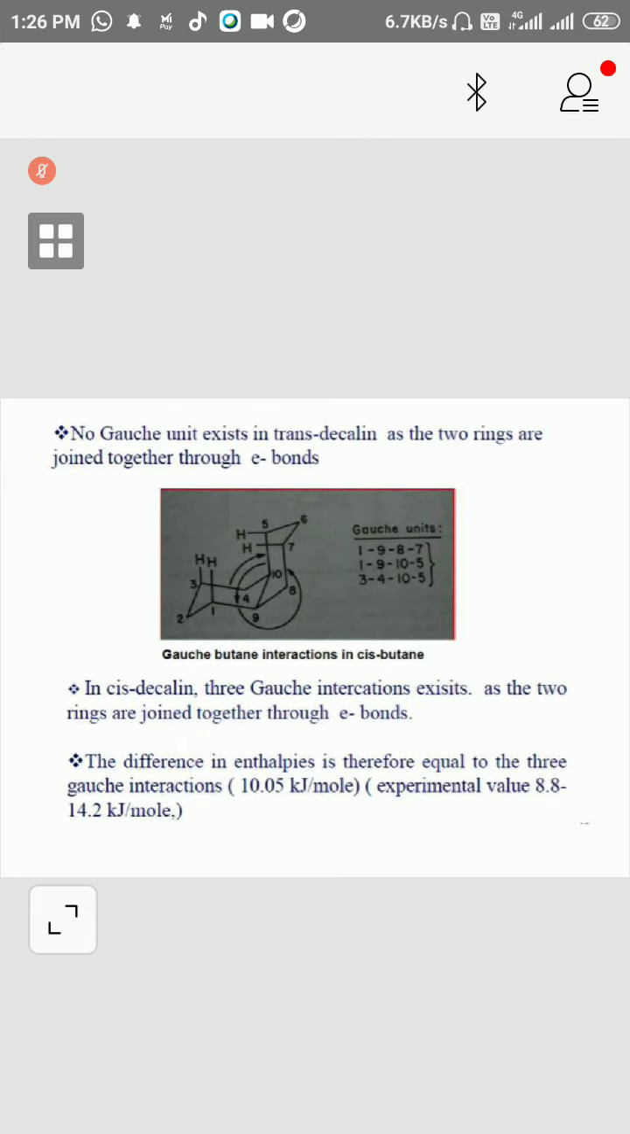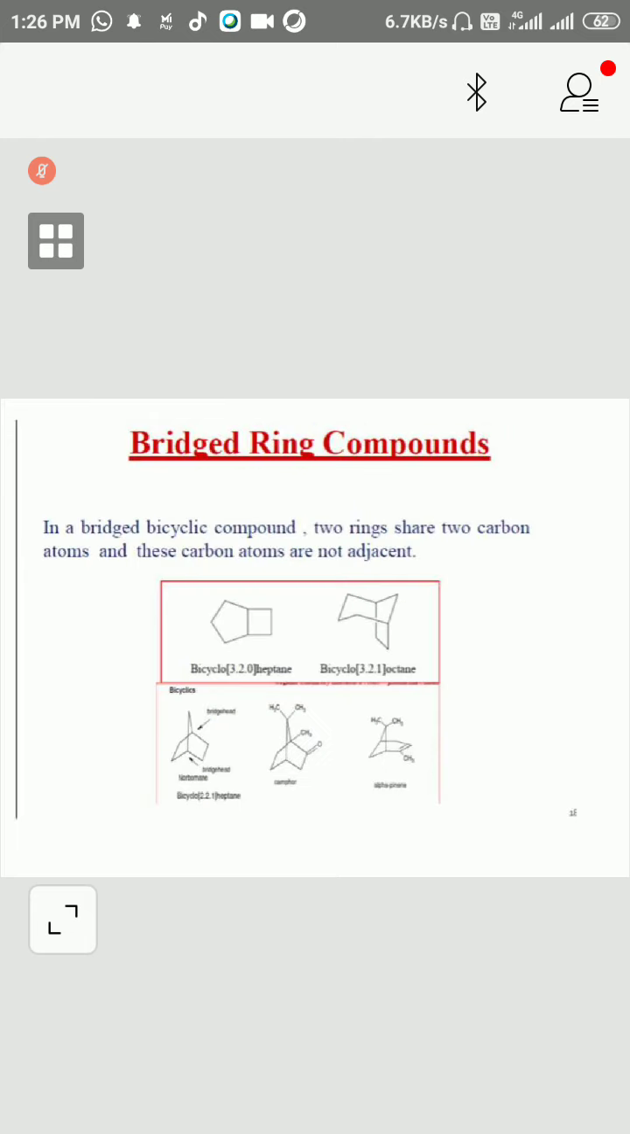Bridged ring compounds. What is a bridged ring? Again, we will see, just like the previous one. In a bridged cyclic system, two rings share two carbon atoms.